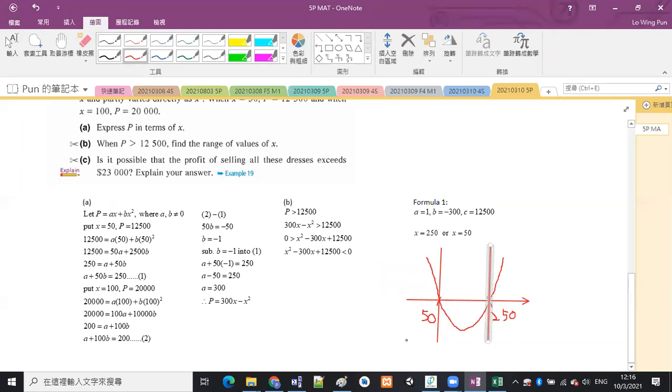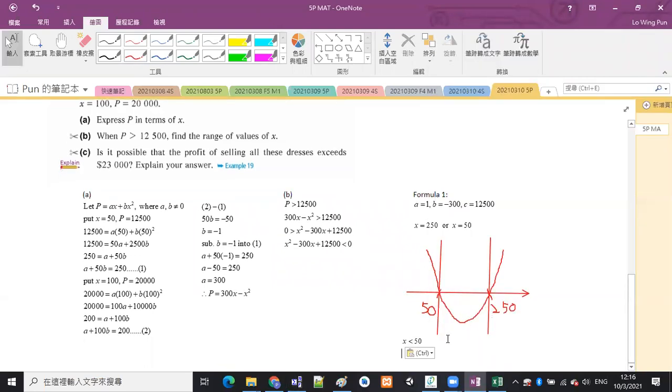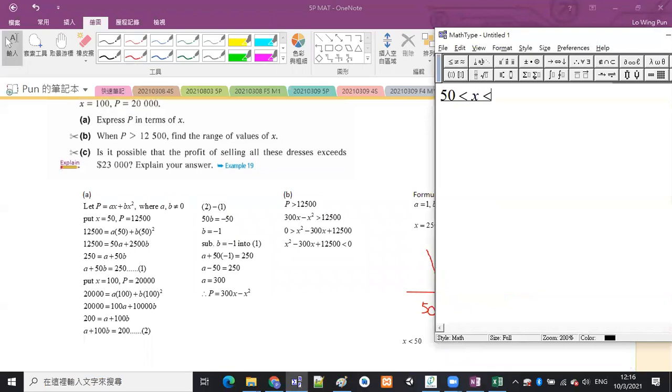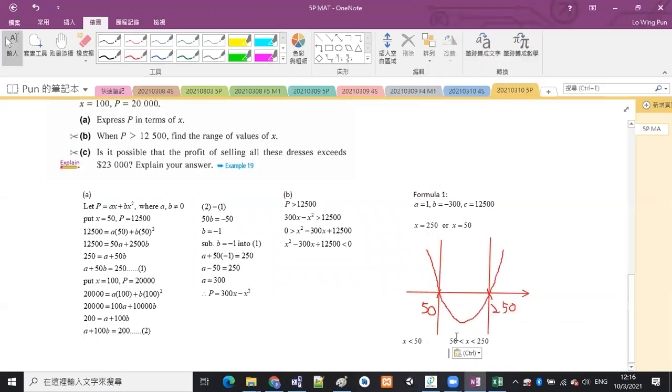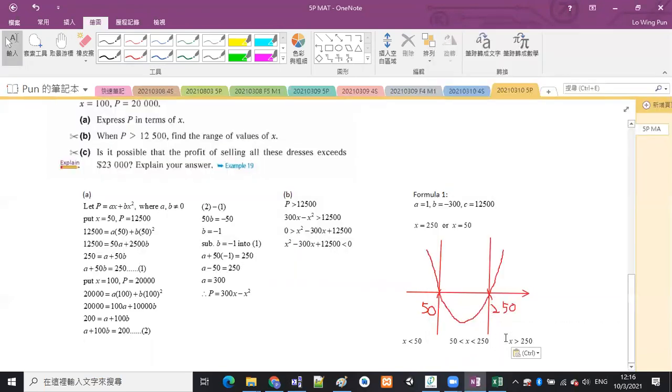And then the left part is x less than 50. The middle part is 50 less than x less than 250. And the right part is x larger than 250. Okay, and then we go back to the inequality to see which part shall we choose to be the solution.